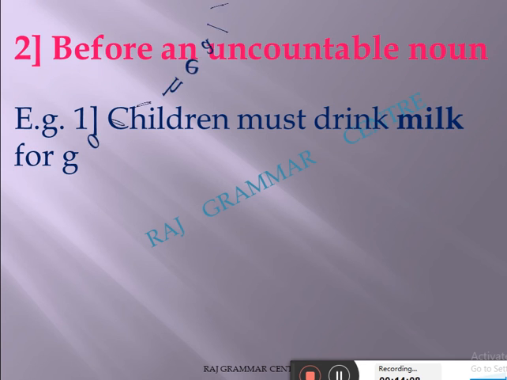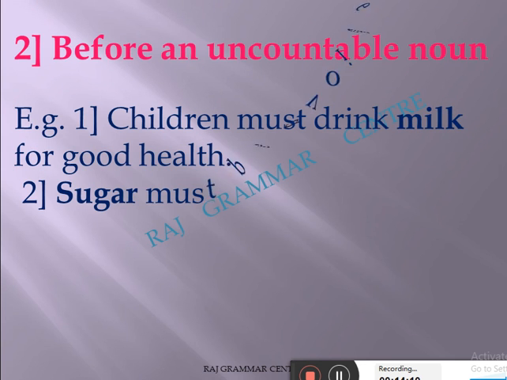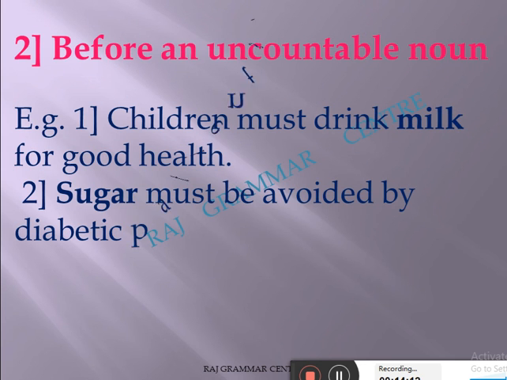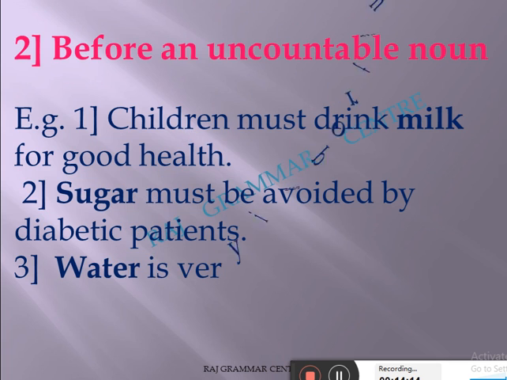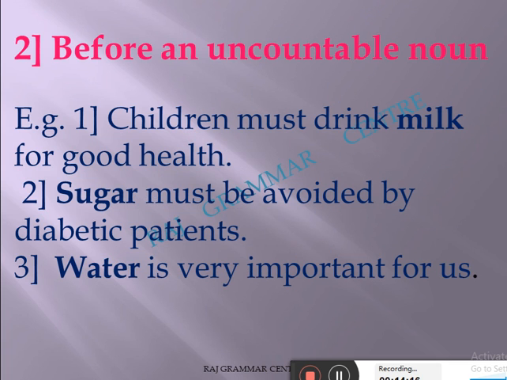See. Children must drink milk. We can't write "children must drink a milk" or "the milk" for good health. So here, before an uncountable noun, don't use articles. Second, sugar must be avoided by diabetic patients. Sugar. We can't write a sugar or the sugar.